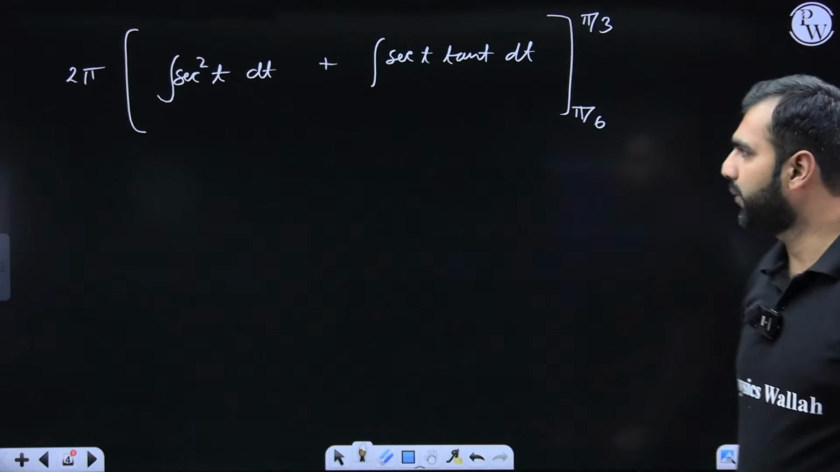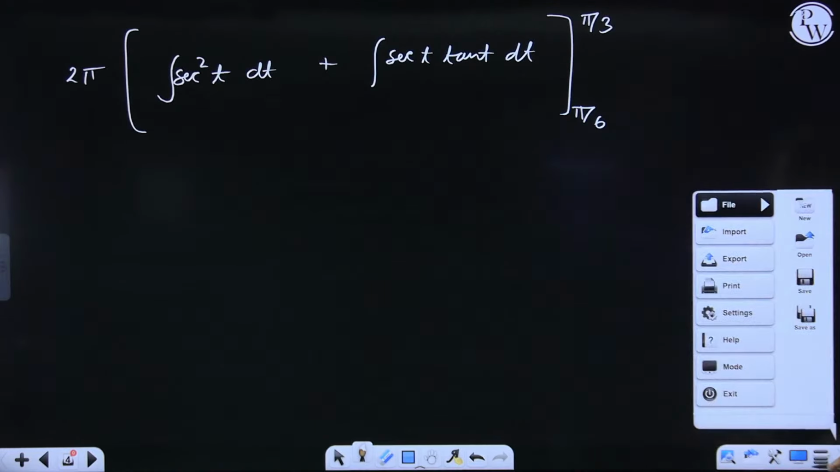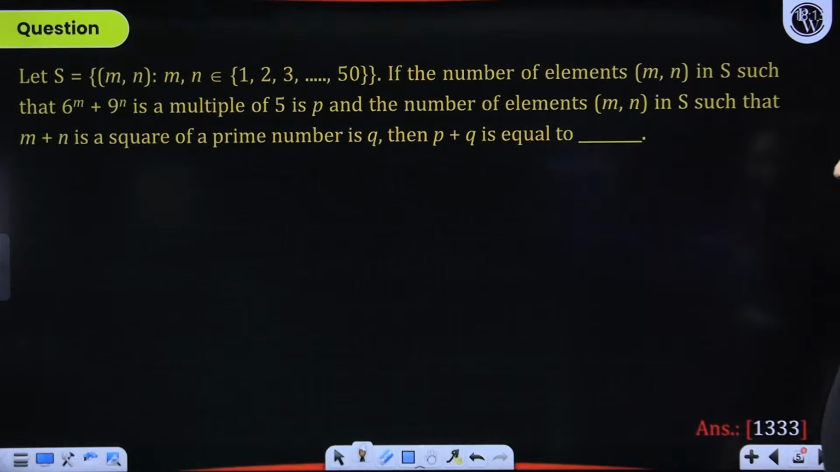Can I move ahead from here towards the next question if you have understood this approach? I hope you know what is needed to be done next. With that, let's understand or solve the next question.